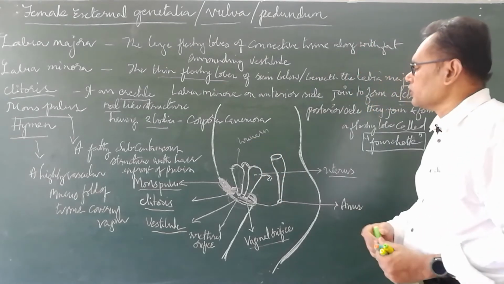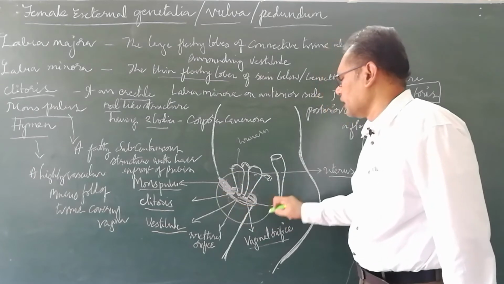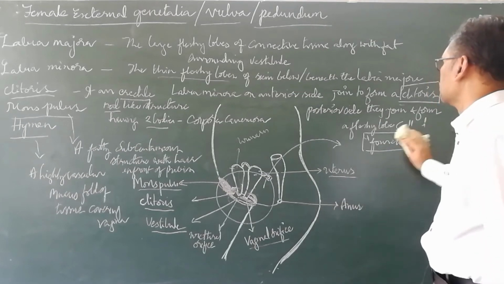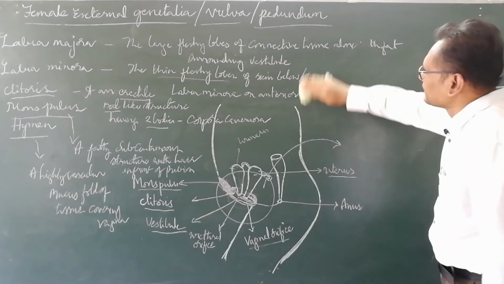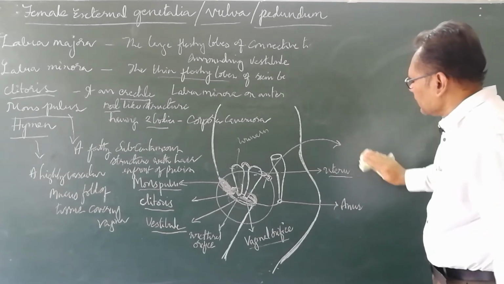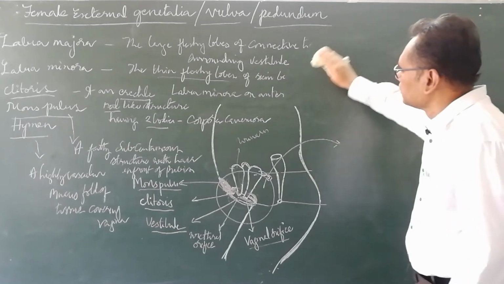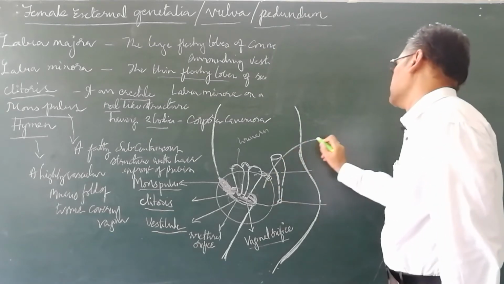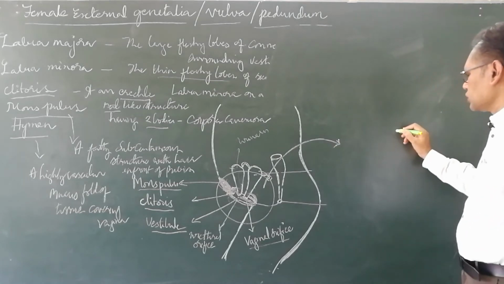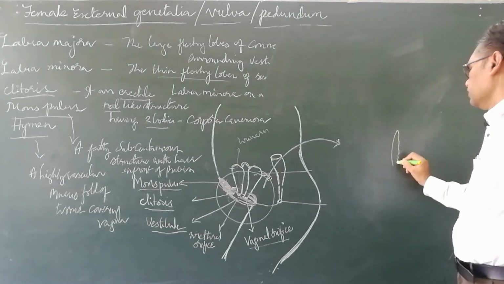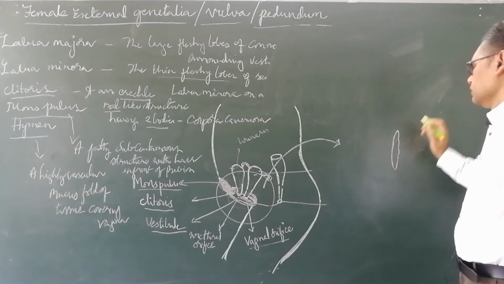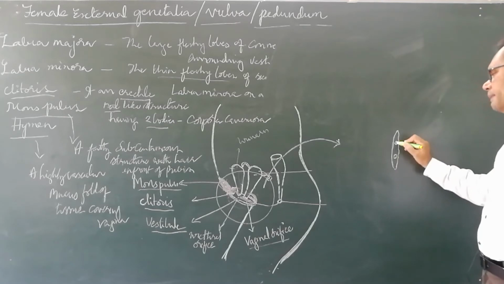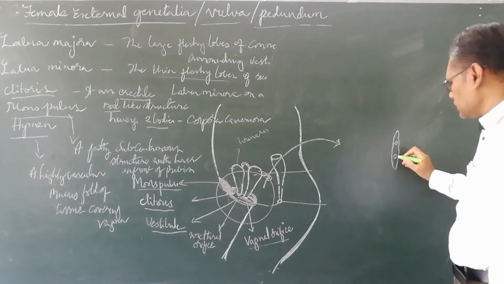Now if you observe this part from another view, from another angle, what do we observe here? This is the vestibule. Now the vestibule has openings. The upper opening is the urethral opening. This is the vaginal opening.